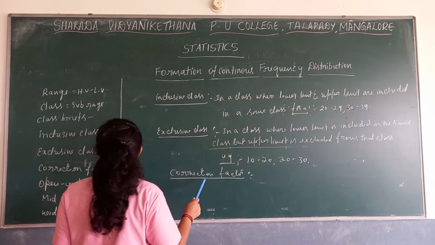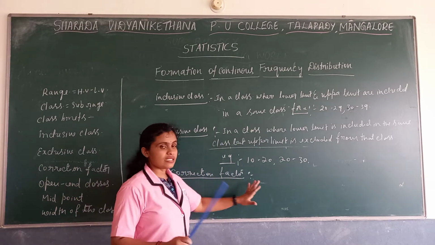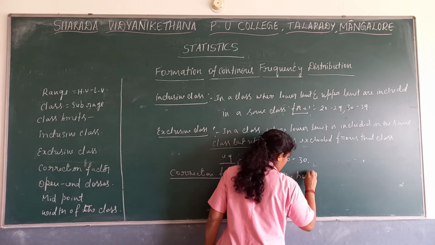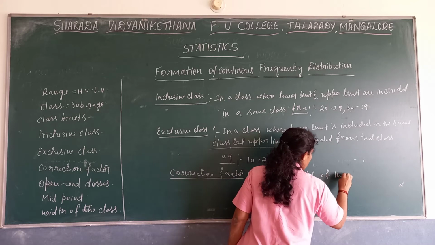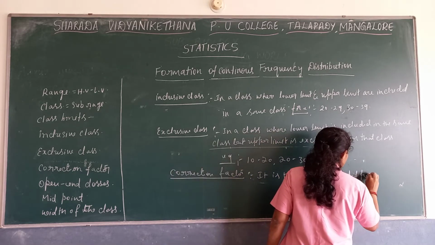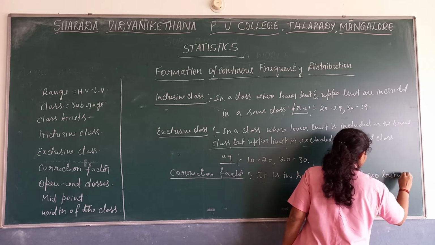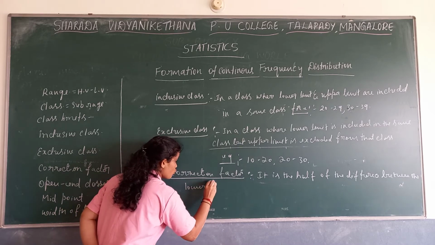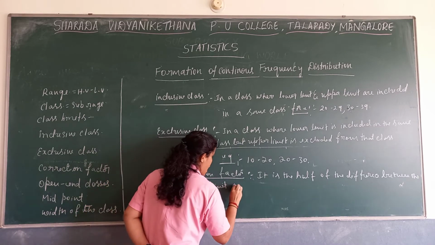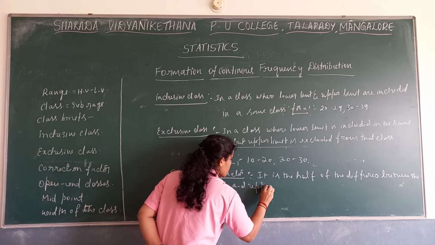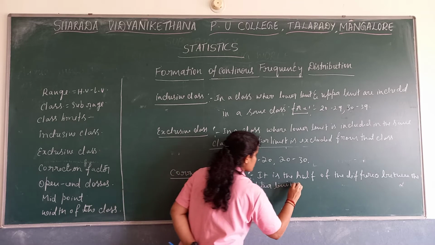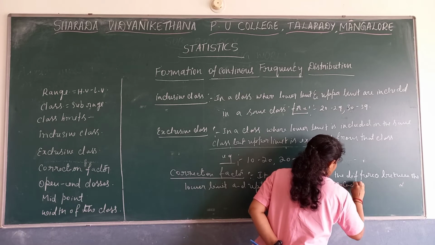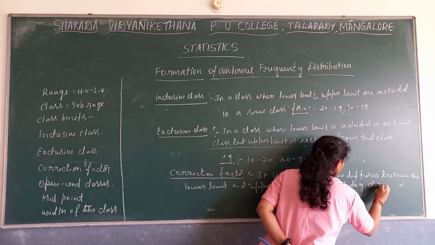So what is that correction factor? It is half of the difference between the lower limit and upper limit of the preceding class. The preceding class is nothing but the previous class.